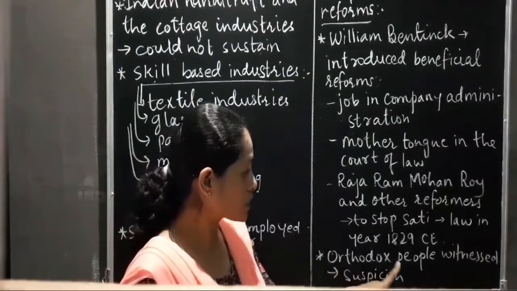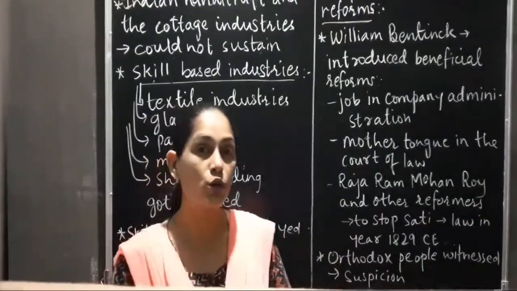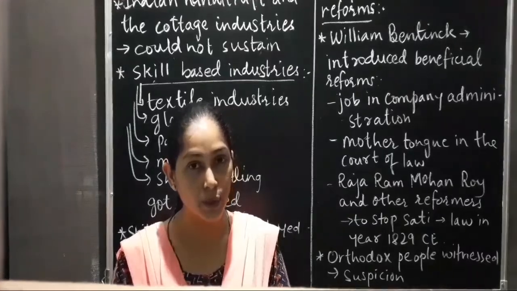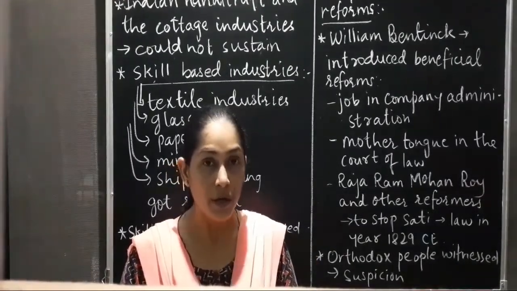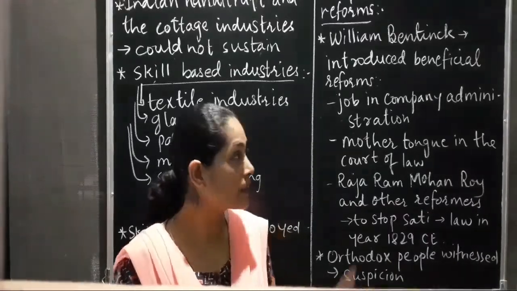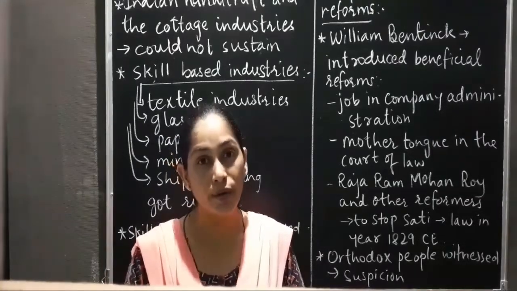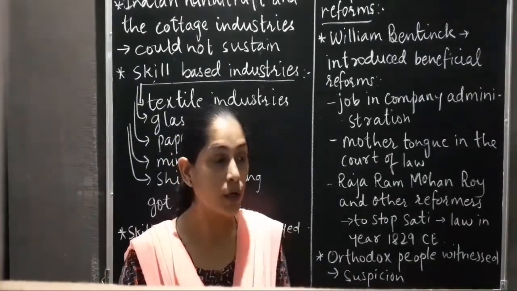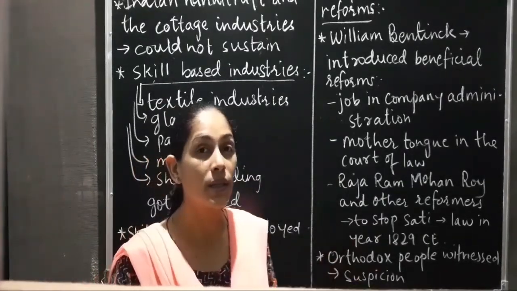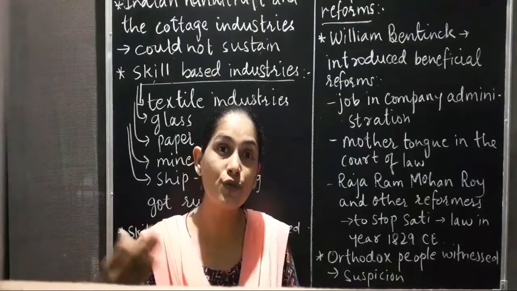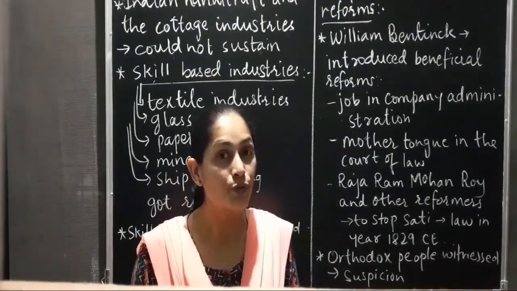Next, Orthodox people witnessed all these reforms with suspicion. Who are Orthodox people? Orthodox people are those people who have traditional beliefs. Now these Orthodox people thought that these reforms were made in India so that the Britishers could destroy our culture. And they thought that whatever systems and evil customs were going on were all right because they had been passed from generation to generation. So they thought that they should continue forever.